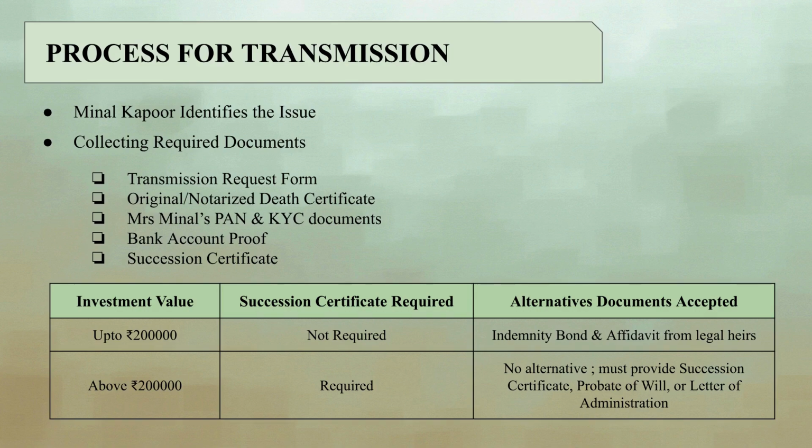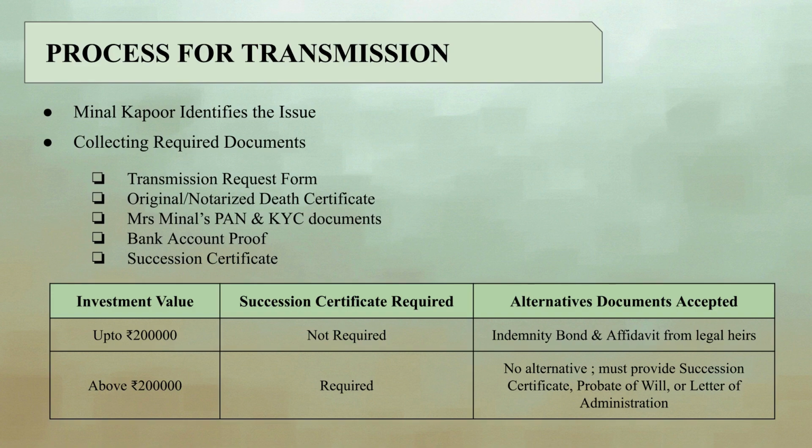Transmission request form, available on the AMC website. Original, notarized death certificate of Mr. Anil Kapoor. Mrs. Meenal's PAN and KYC documents, as the legal heir. Bank account proof, cancelled check or bank statement. Succession certificate, issued by the court confirming her as the legal heir.